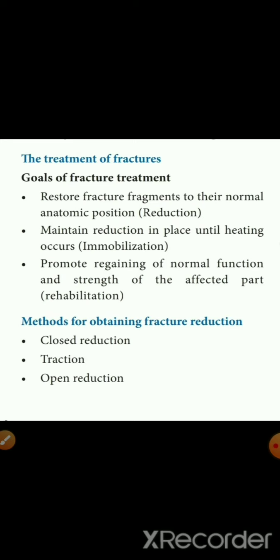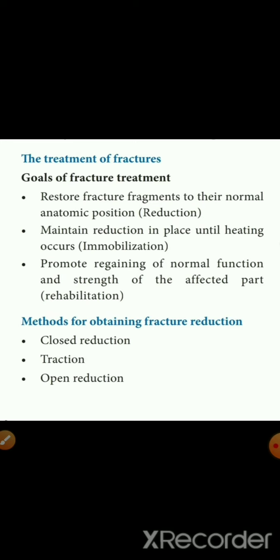Under that, there are methods of reduction: closed reduction, traction, and open reduction. In closed reduction, the broken parts are set without cutting the skin. Then traction means stabilizing or realigning the bone with weights or pulleys. So with the help of weights or external devices, we can stabilize and realign the broken bones, that is traction.